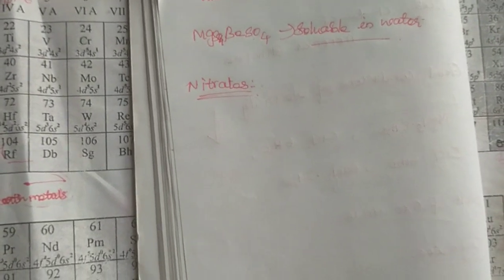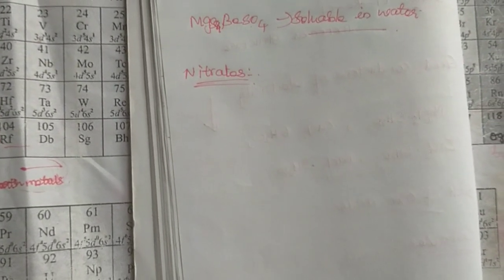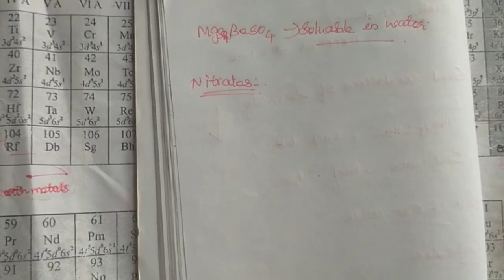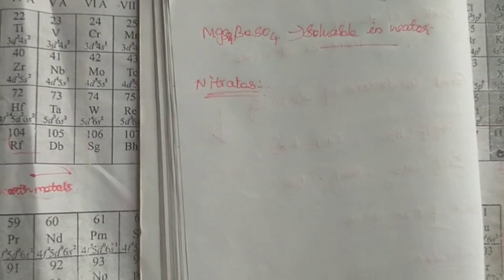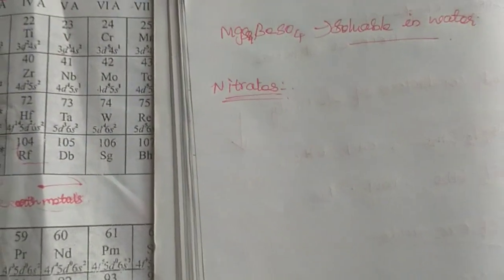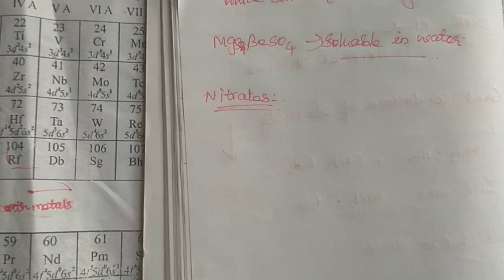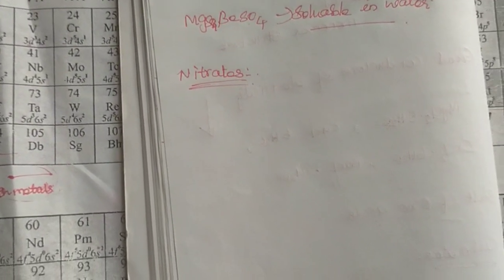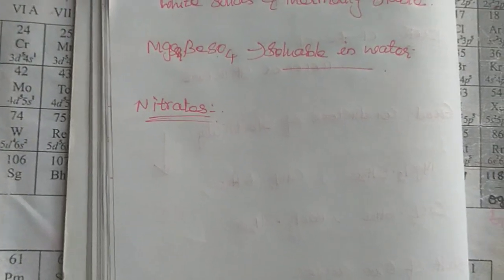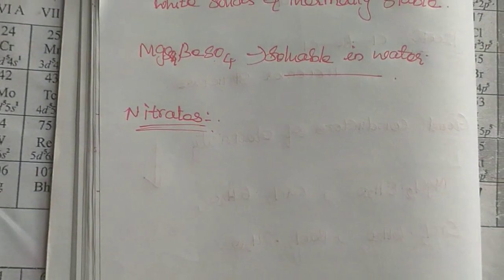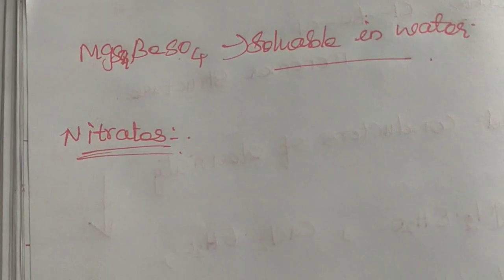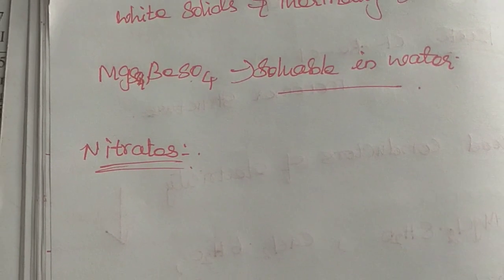So this again proves the decreasing tendency to form hydrates with increasing size. In the nitrates also it is the same case. When the size increases, the hydrate formation decreases. The nitrates of all the alkaline earth metals generally decompose and form oxides.